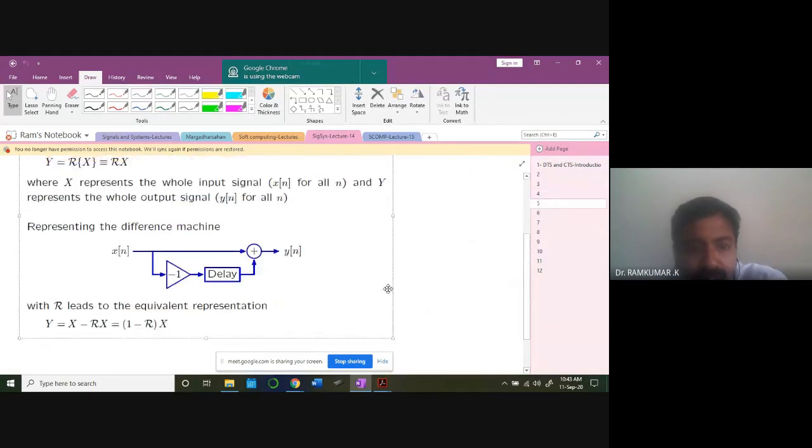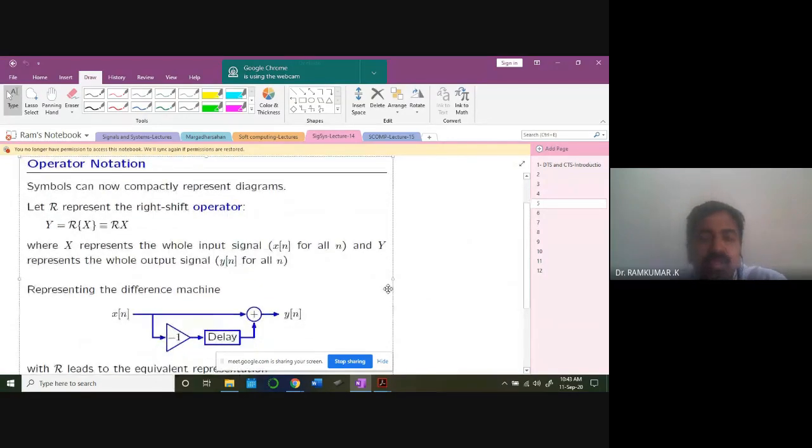Now look at this. What I have written here, I am introducing an operator, a right shift operator. This is a very powerful idea when it comes to higher semesters. You'll be learning control theory, modern control systems, and process control. There it will be useful when you are mathematically modeling something. This kind of operator, the right shift operator, is equal to Rx. In digital electronics also it will be useful.